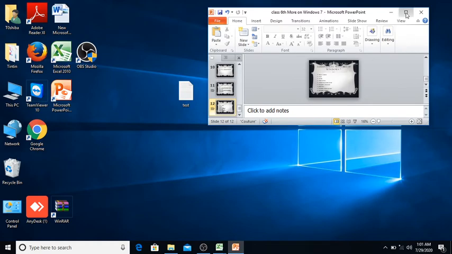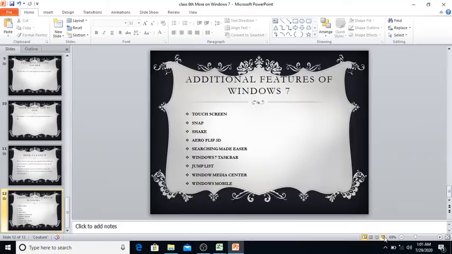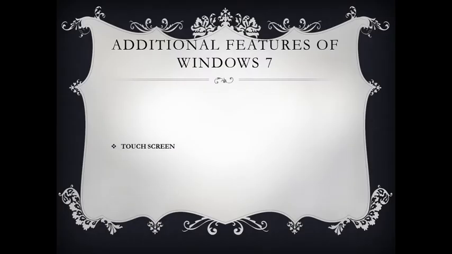Okay, so the use of this shake feature is to disappear the other windows. For that you have to click on the top of the window and without releasing the mouse button, give your mouse a shake, just like that I have done. Okay, what will happen? Every open window except the one you are working with will disappear.